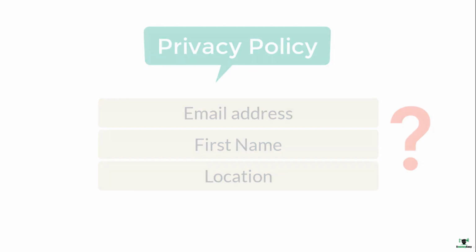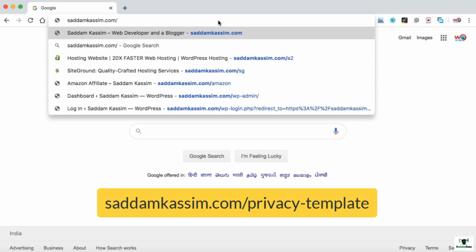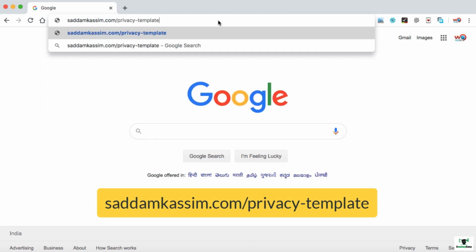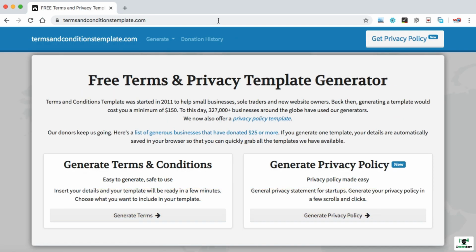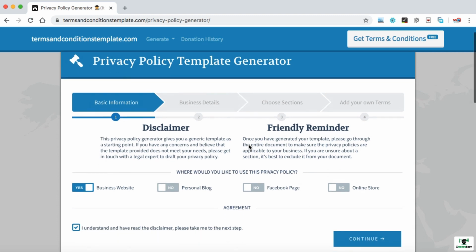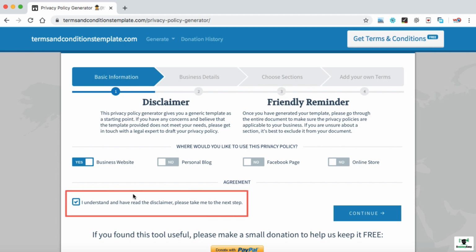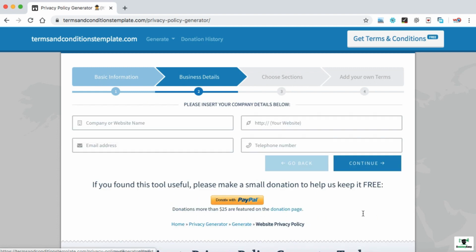Let's get started. Open the URL saddamkasim.com/privacy-template and this will redirect you to a web page from where you can create your own privacy policy and terms and conditions content. Let's create the privacy policy content. Simply click on the Generate Privacy Policy button and here we can find a few options. You need to select the first one, business website, and then make sure that this checkbox is selected. Now let's click on continue.